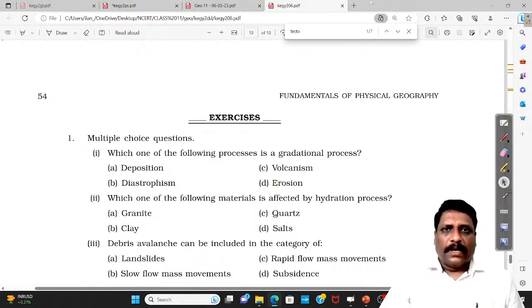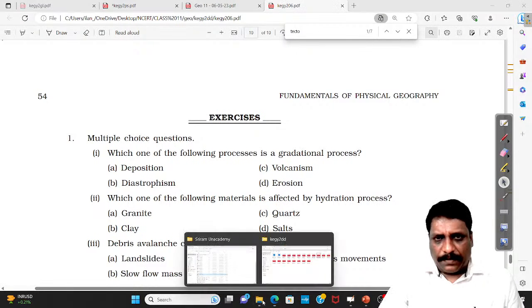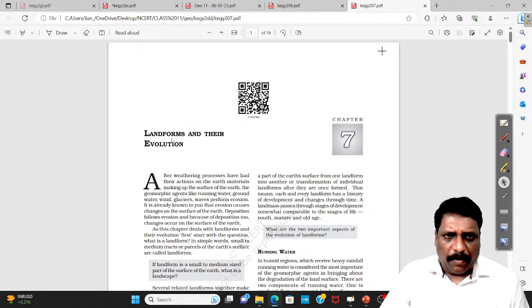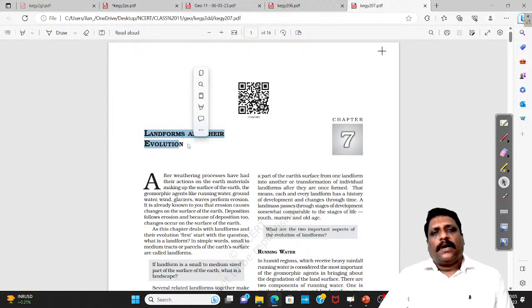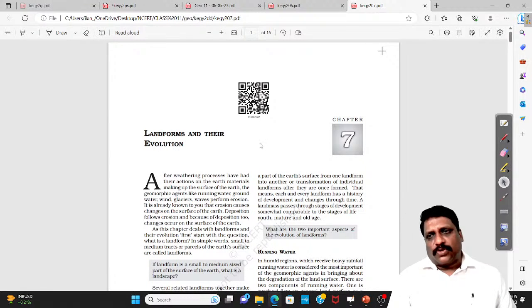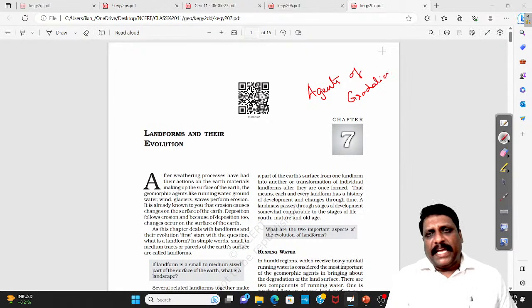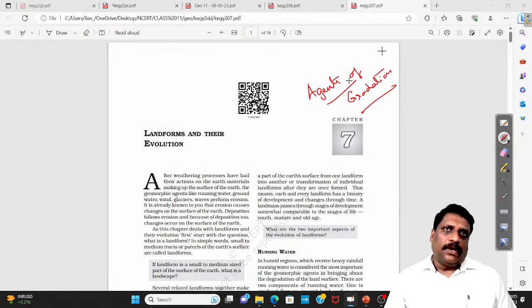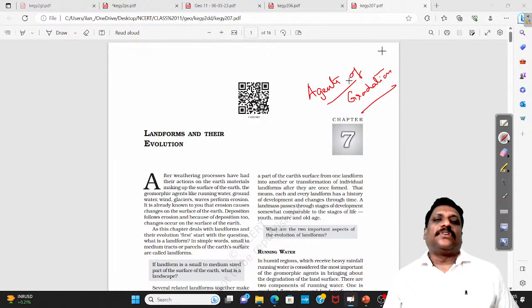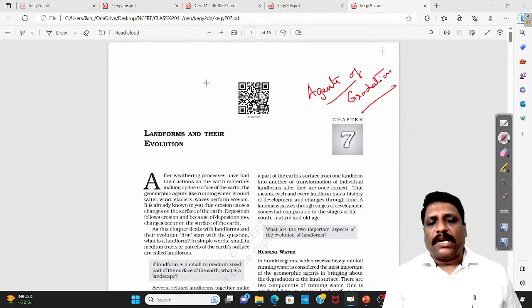Fine. And coming to the last topic of the day, what to study and where to study. Landforms and their evolution. We talked about exogenic forces. In exogenic forces, we always talked about agents of gradation. What is this agent of gradation? Any agent which has the ability to erode, transport, and deposit, we call it an agent of gradation. And what are the different agents of gradation?